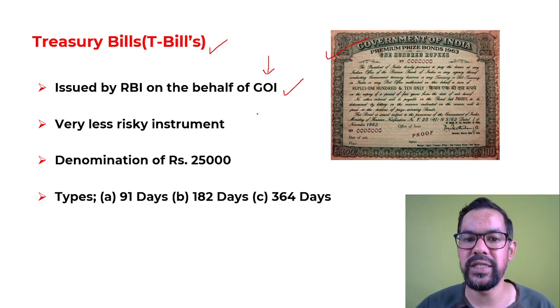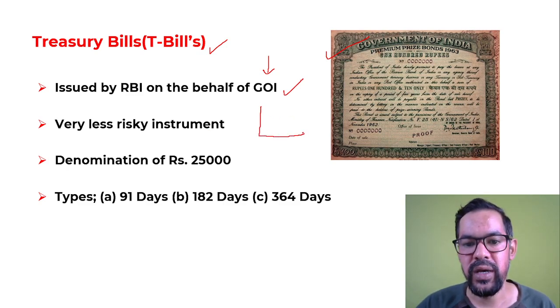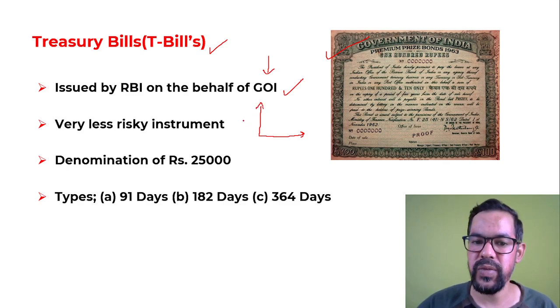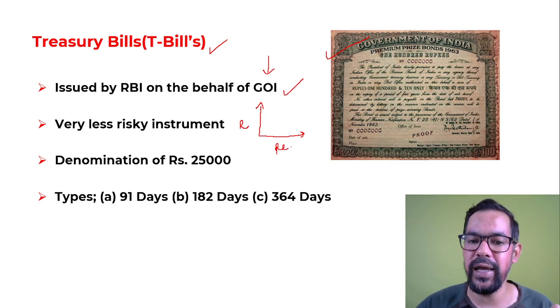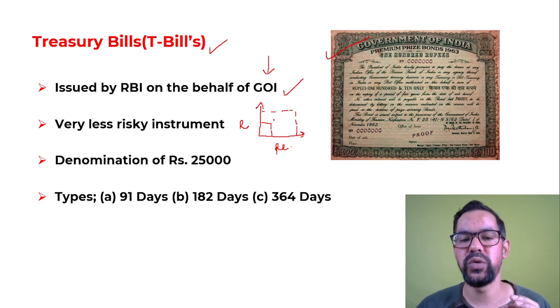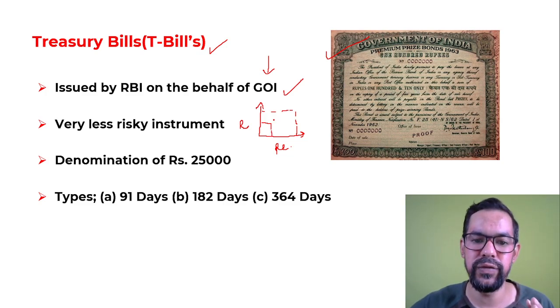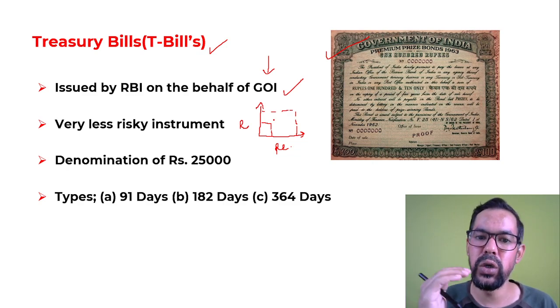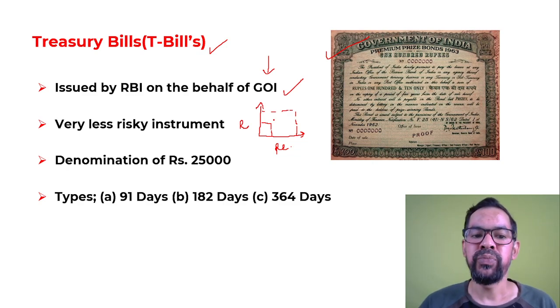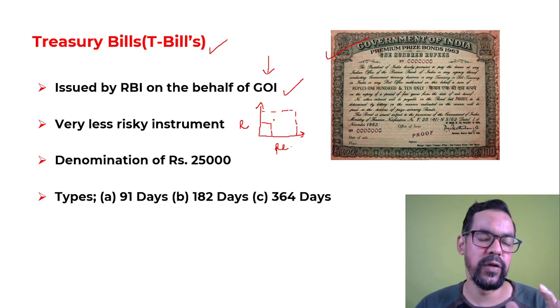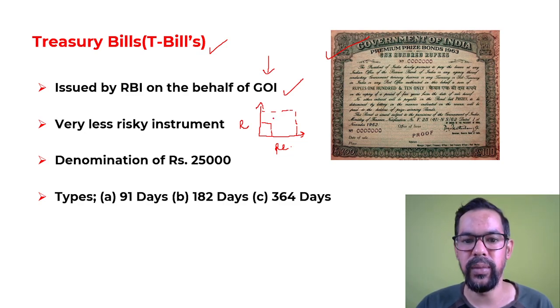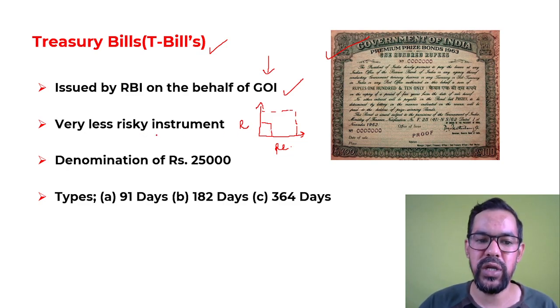Now, what is the risk and return portfolio? I hope you know the risk and return payoff. Let's say this is risk and this is return. If there is high risk in any product, the return will also be higher. If there is low risk, the return will also be less. Whenever you study the risk and return payoff, higher the risk, higher the return; lower the risk, lower the return. When you study the different instruments of the money market, you will get these kinds of statements. Here, as you can see, these are very low risk instruments.